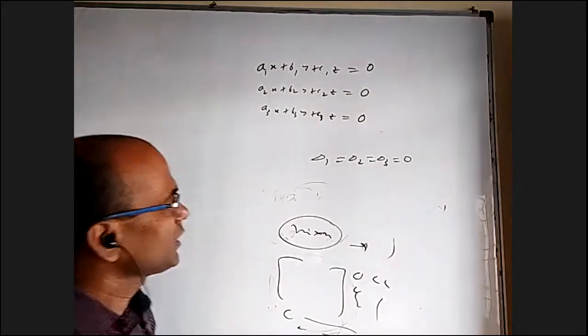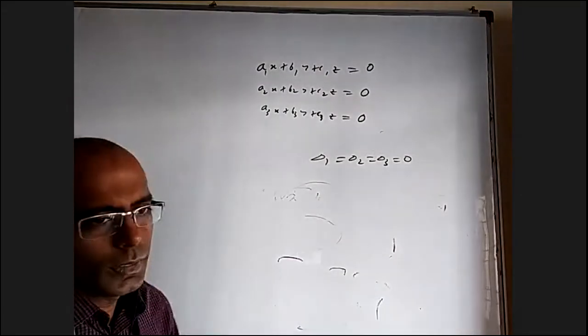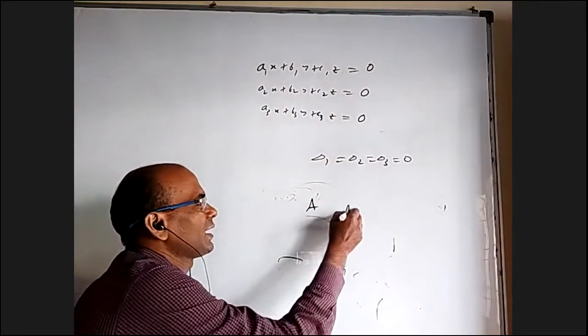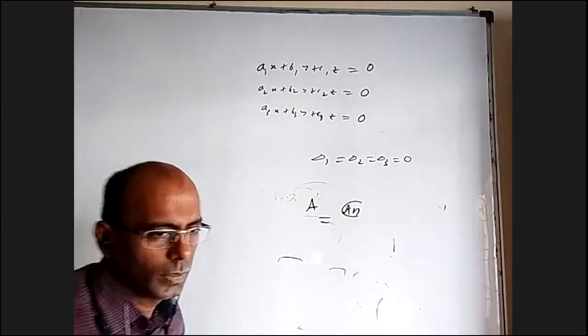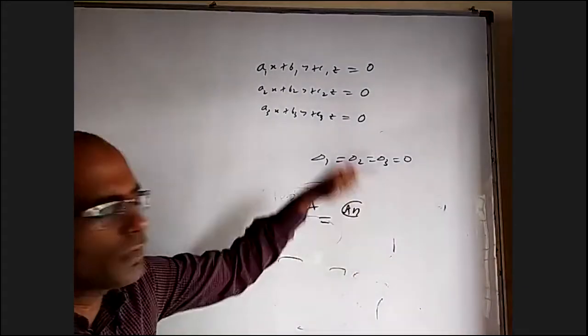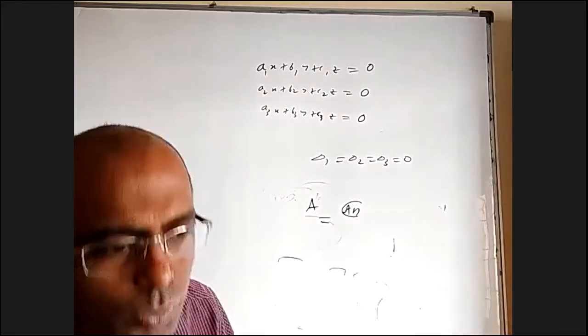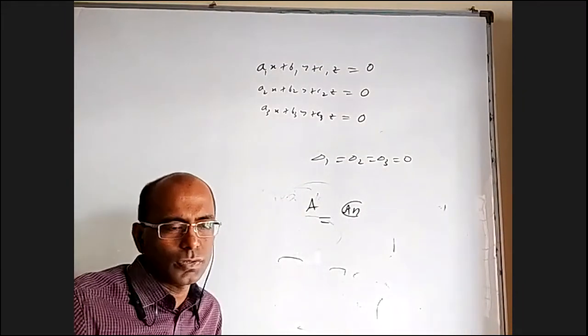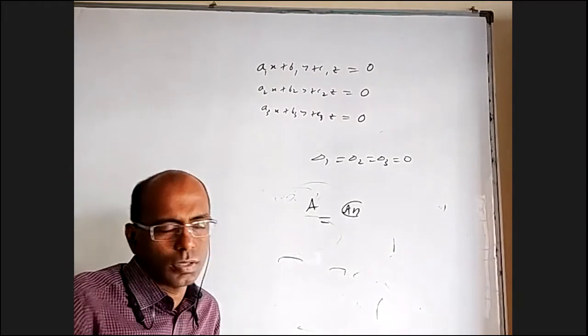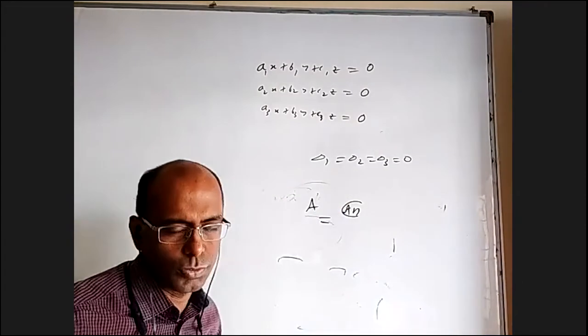So here, every time the rank of A and the rank of the augmented matrix are equal. If both are equal to 3, it is a unique solution, which is 0, 0, 0. If both are equal but not 3, both are 2 or both are 1 or both are 0, then it is the case of infinite solutions. That's why no solution is not there, and we already know 0, 0, 0 is the solution.